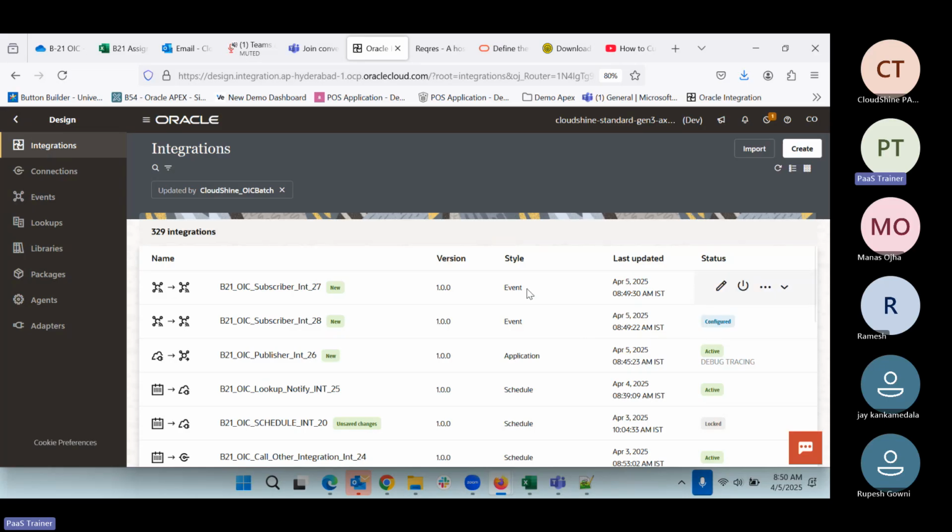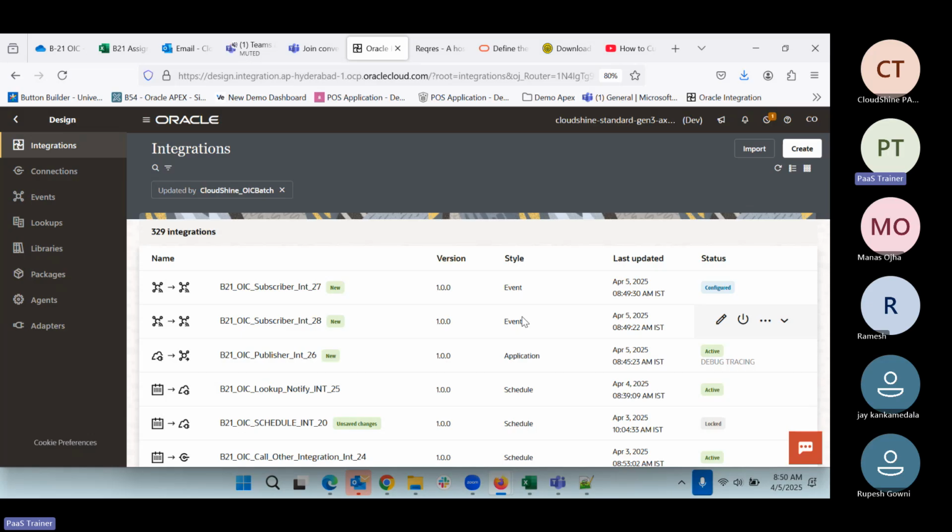So with this one, we have completed our third integration pattern also, the event pattern. Rest all, whatever logic we can write in the app driven, the same logic we can write in the schedule also. Same logic we can write into the event also. So from the development perspective, all the code whatever we can write into one, here also we can do. Only the starting point and the way of working is going to be different in all. In app driven, it will start when we start. In schedule, it will start when the time comes. And in the event, it will start when that particular event is published. So this is how all three integration patterns will work.